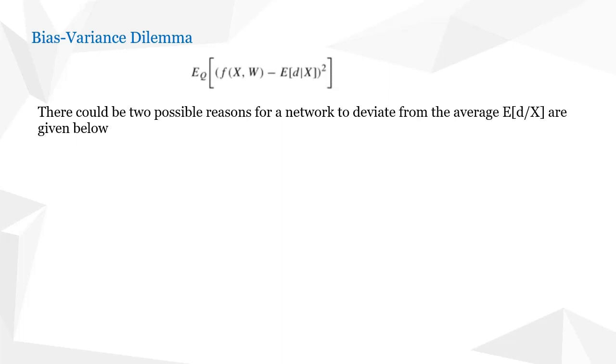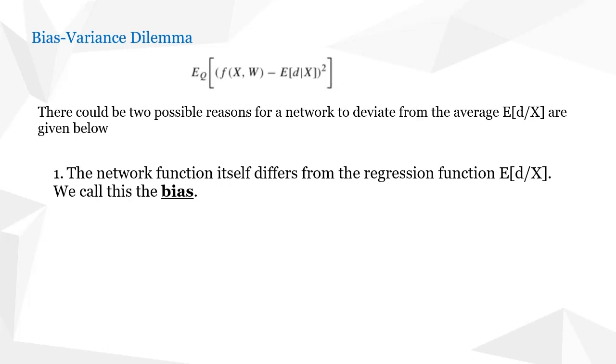That means we want to train the neural network so that we minimize the error function, and that is achieved when the network function, that is f of x comma w, reaches as close as to expectation of d given x. But there could be two reasons for which this may not happen. That means we may not be able to train the neural network properly.